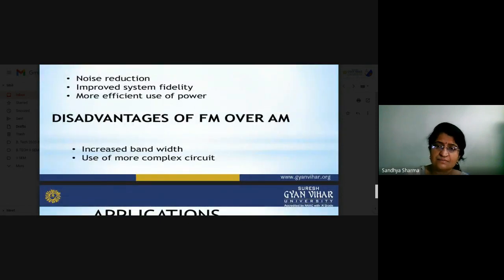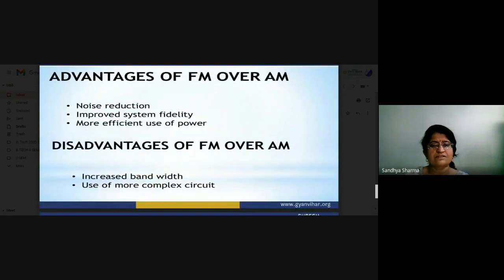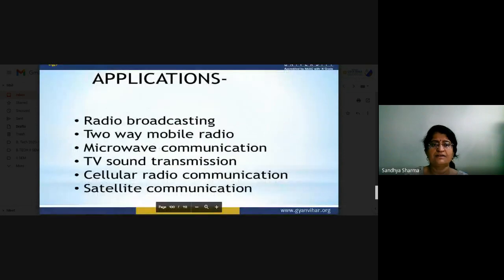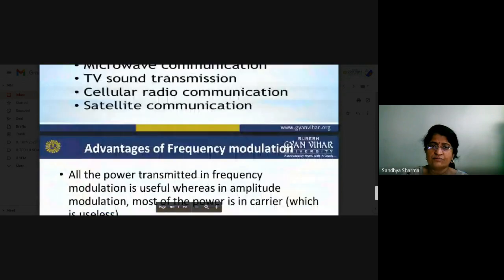Increased bandwidth means much more bandwidth is required for transmission of our signals, and it needs the use of more complex circuits. So it is understood our circuitry is very complicated. The applications: radio broadcasting system, two-way mobile radio communication, microwave communication, TV sound transmission, cellular radio communication, satellite communication. All these are the major areas in which we can use FM.